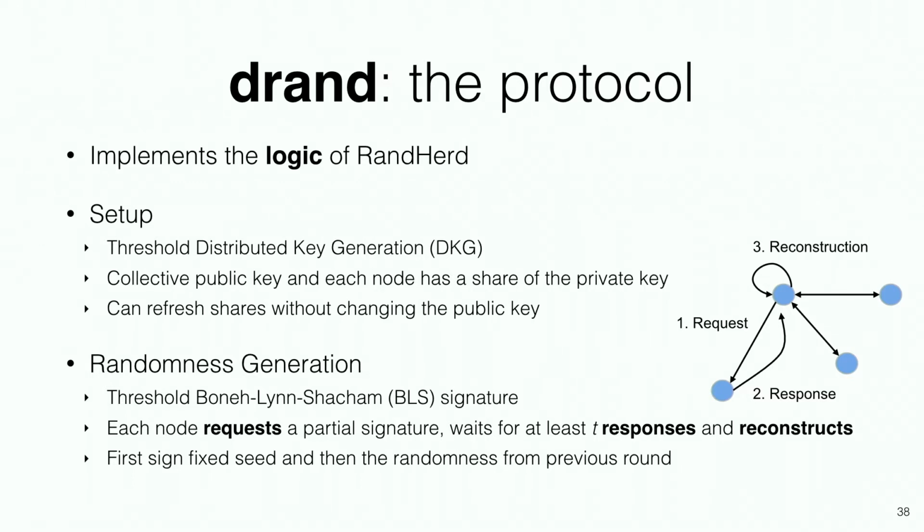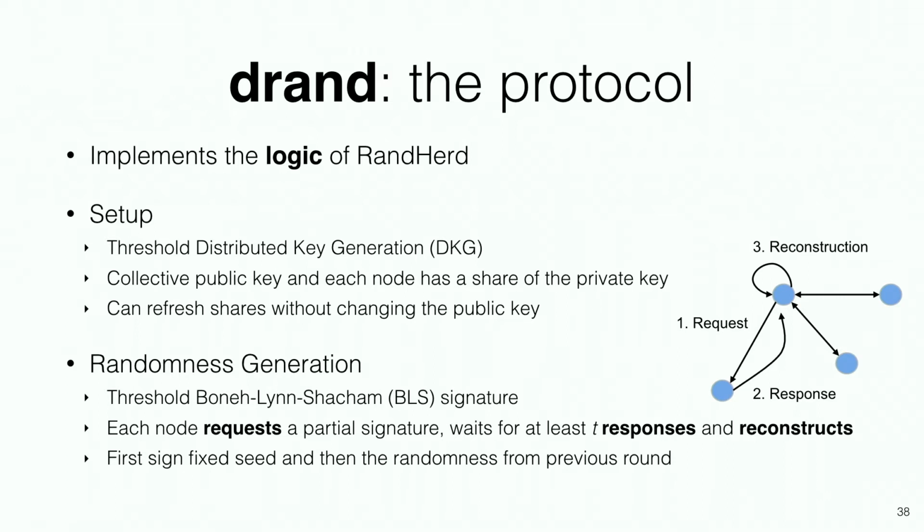Randomness generation is done using threshold BLS signatures, which gives us very good performance because it's a single round process. So we start by signing a fixed seed that is agreed upon at the beginning of the protocol, and then we continuously sign the output of the previous round.